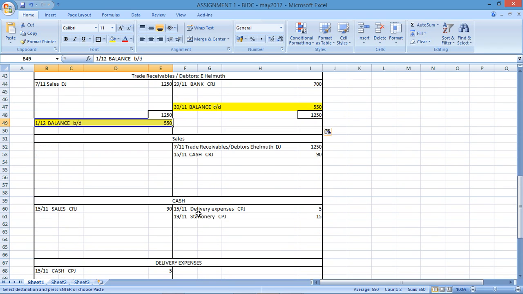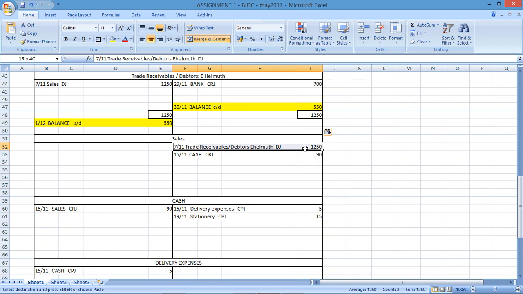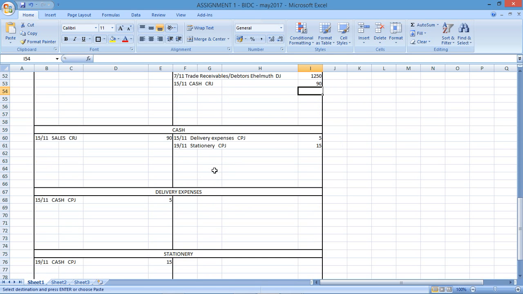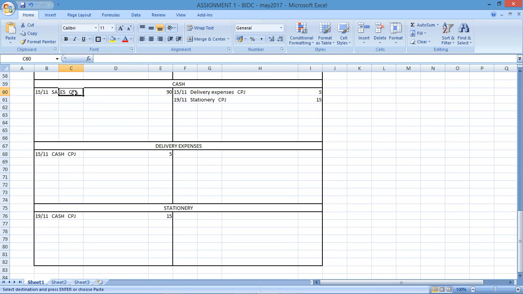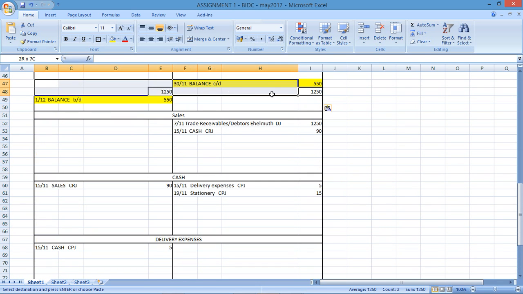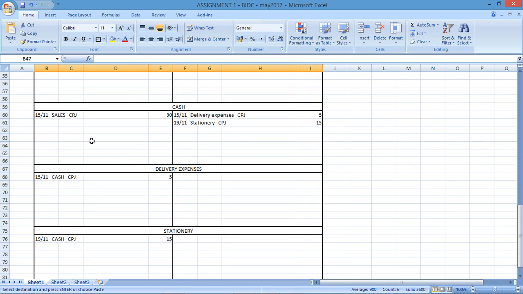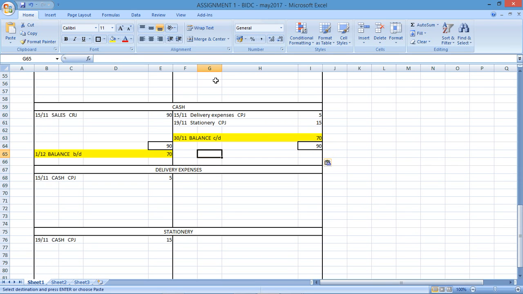The question also asked us to balance the cash account. Sales only had transactions on this side of the account, so we would just add up those amounts, but we're not required to balance that account, so I'm not going to show that. They did ask you to balance the cash account, so again the same story applies. Add and subtract and work out the difference in order to get the actual balance. Right, so in this particular account we know that the debit is bigger. You'd want 90 on both sides of the accounts. You've got 5 and 15 there as a credit, so the difference is 70, which would be carried down and brought down as the balance for the next month.